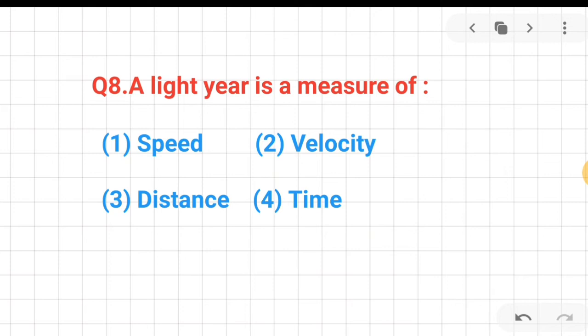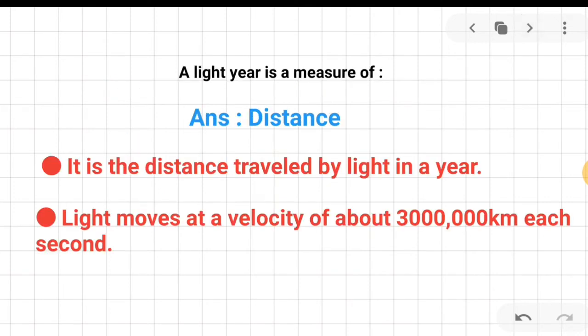Question number 8. A light year is a measure of velocity, time, distance, or speed. The correct answer is distance. Remember that it's the distance that light travels in 1 year. And light moves at a velocity of about 300,000 kilometers each second.